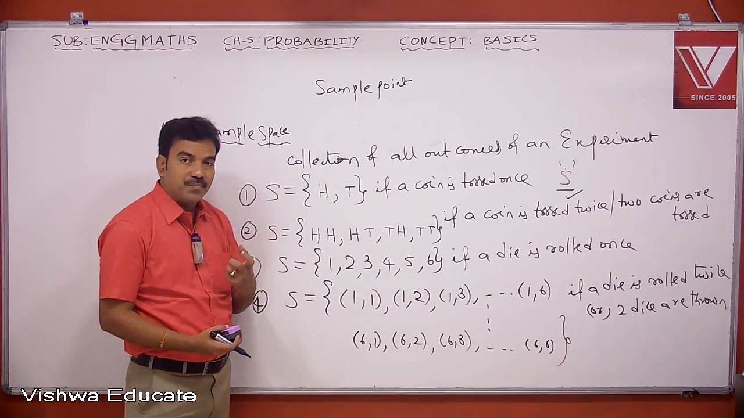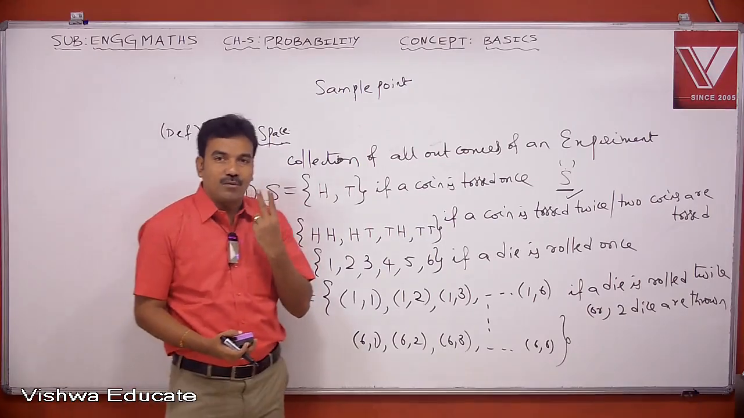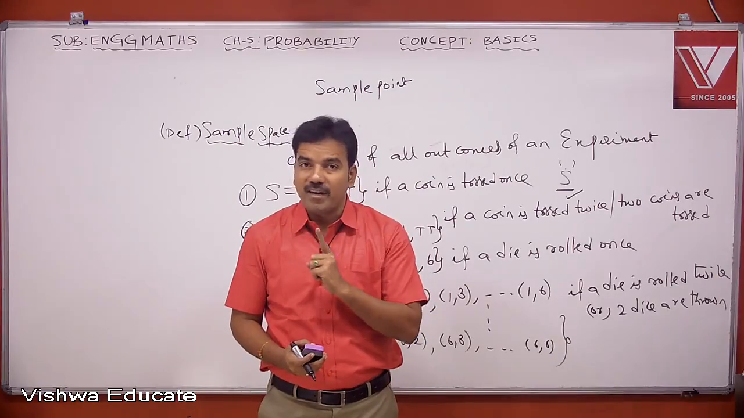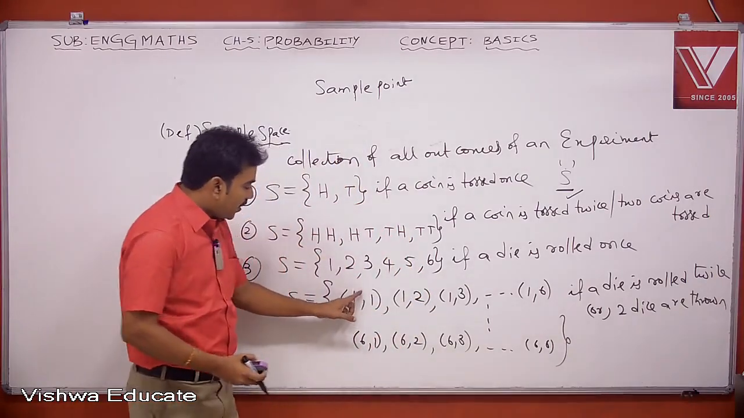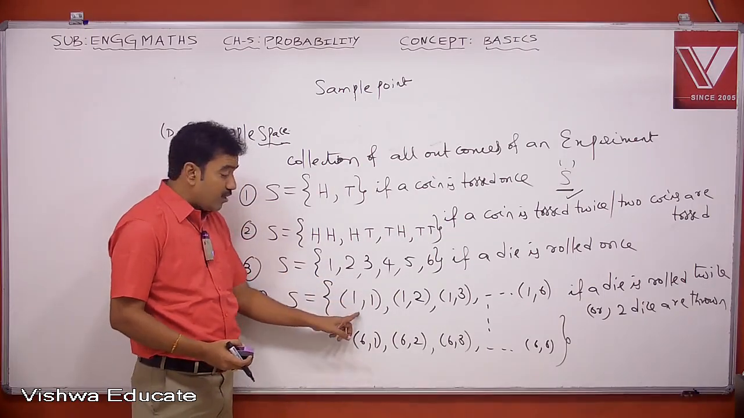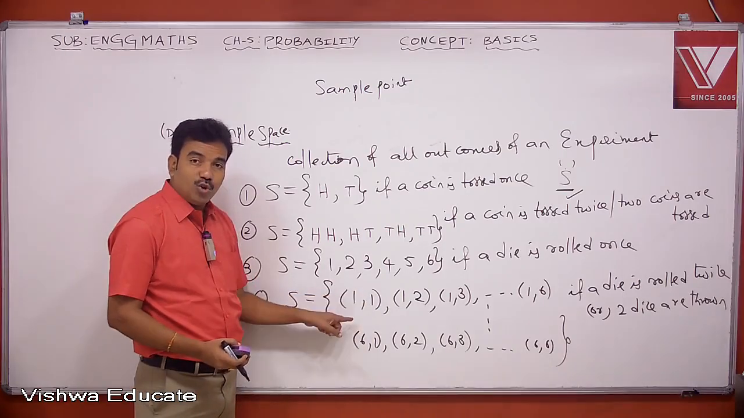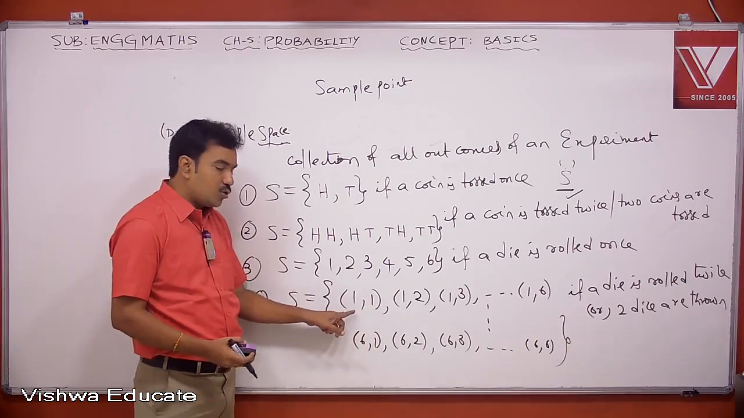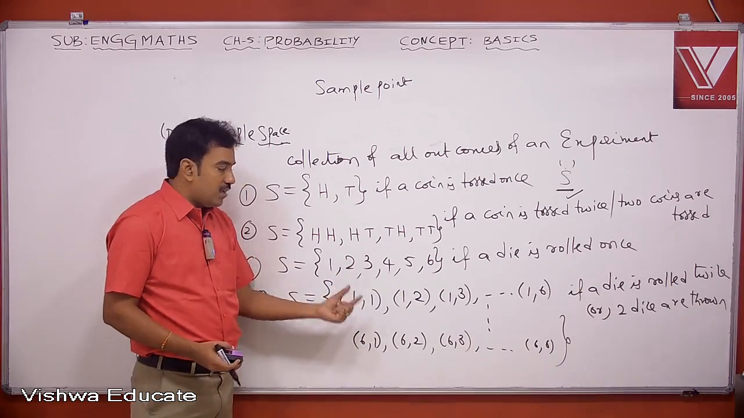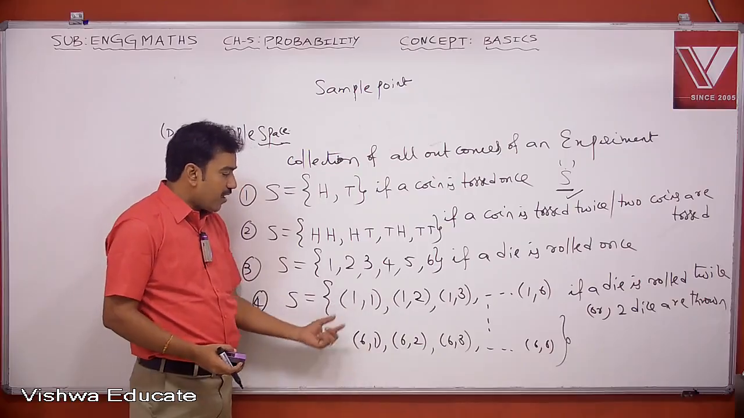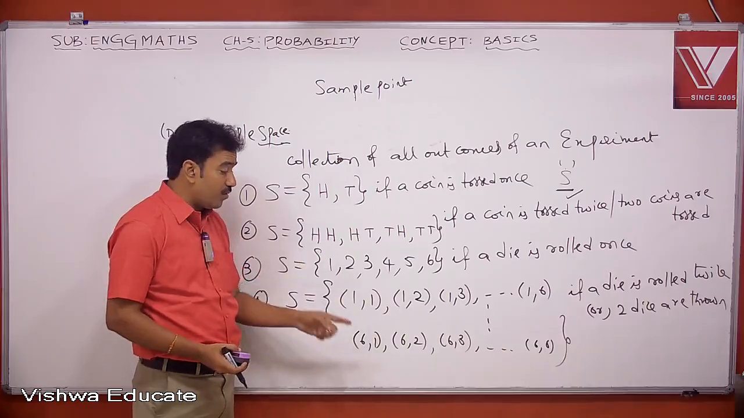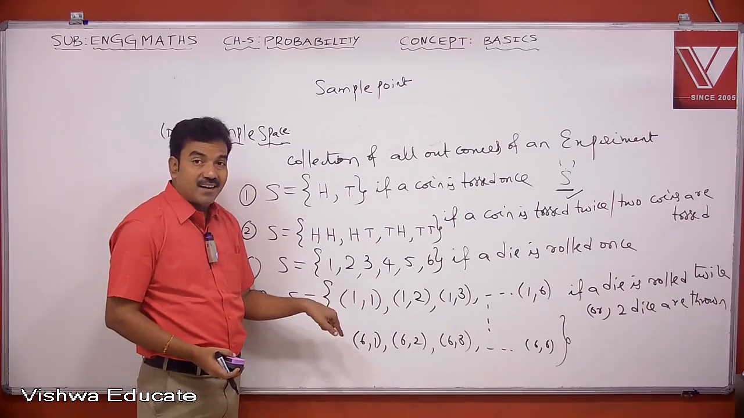These are ordered pairs, and each ordered pair contains 2 outcomes. Suppose I take (1,6): first time I am getting 1, second time I am getting 6. So when you fix the starting outcome as 1, you may get 6 possible outcomes. Similarly, when you start with 2, you get 6: (2,1), (2,2), (2,3), and so on, (2,6). Starting with 3, again you get 6. Starting with 6, again you get 6. Therefore, the total number of outcomes inside the sample space when a die is rolled twice or 2 dice are thrown is exactly 36 sample points.